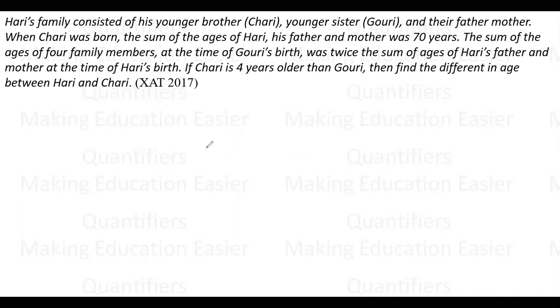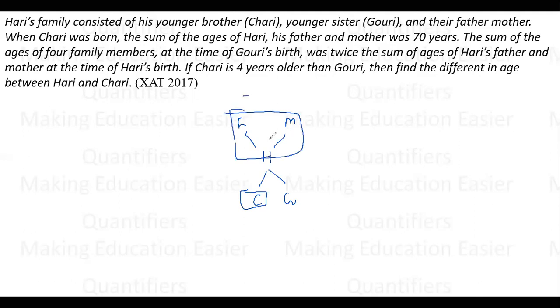It says Hari's family consisted of his younger brother Chari, her younger sister Gauri, and their father and mother. So there is Hari. He has a younger brother Chari, a younger sister Gauri, and then father and mother. When Chari was born, the sum of ages of Hari, his father and mother was 70 years. The sum of ages of four members at the time Gauri was born was twice the sum of ages of Hari's father and mother at the time of Hari's birth.